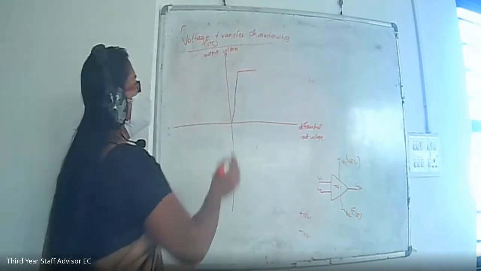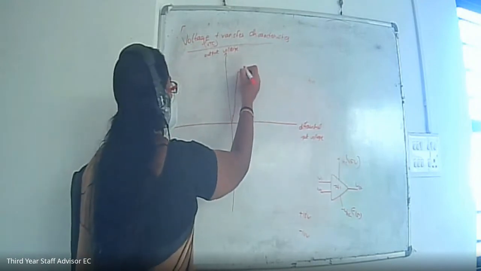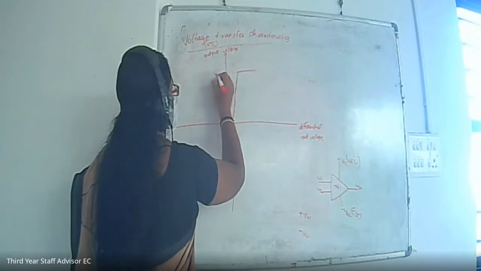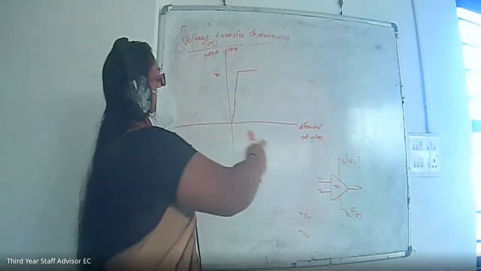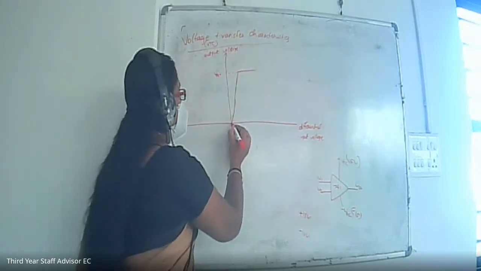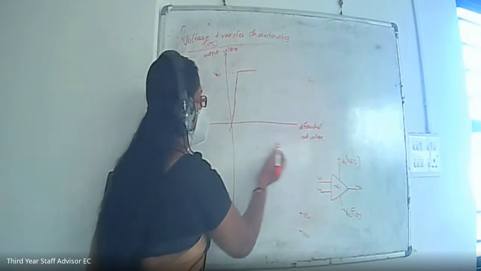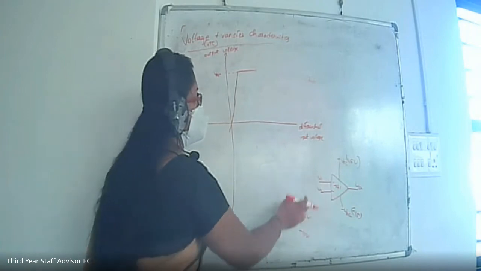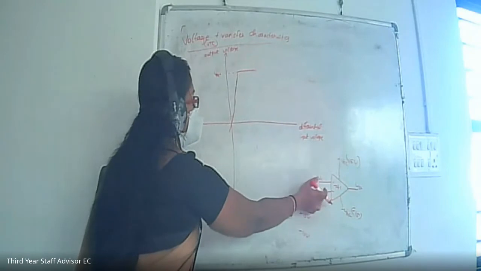If you are giving 15 volt, then a voltage 1 or 2 volt less will give us VSAT. So this voltage is VSAT. When you are doing the experiment in the lab and giving 15 volt, you will be getting 13 volt here. Similarly, if the difference is negative, that means if V1 is positive and V2 is negative, and V2 voltage is higher, then you will get a negative differential input voltage.